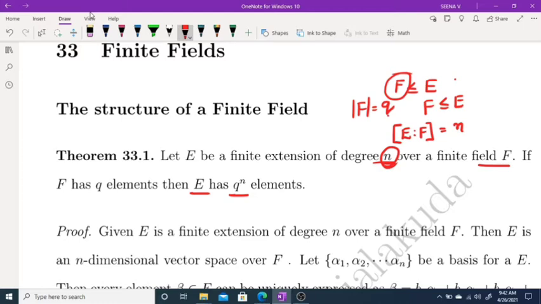One of the interesting results: if F has q elements, the cardinality of F equal to q, and the degree of E over F equal to n, then the cardinality of E equals q raised to n.